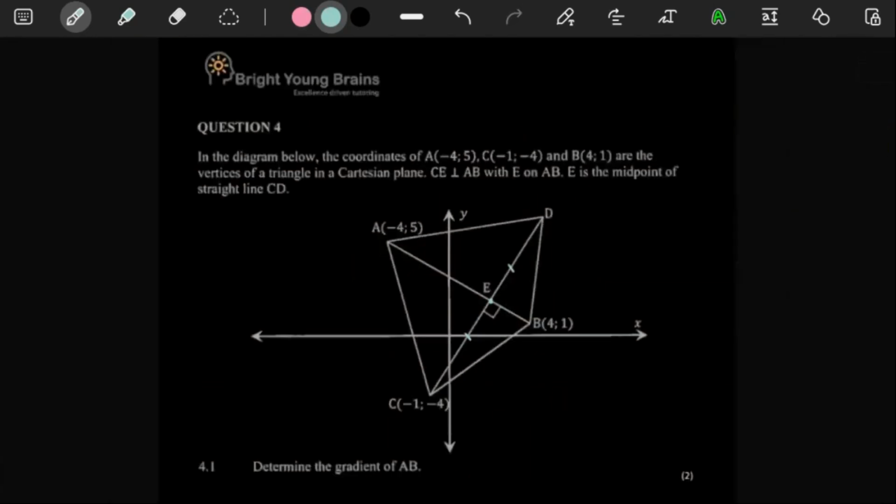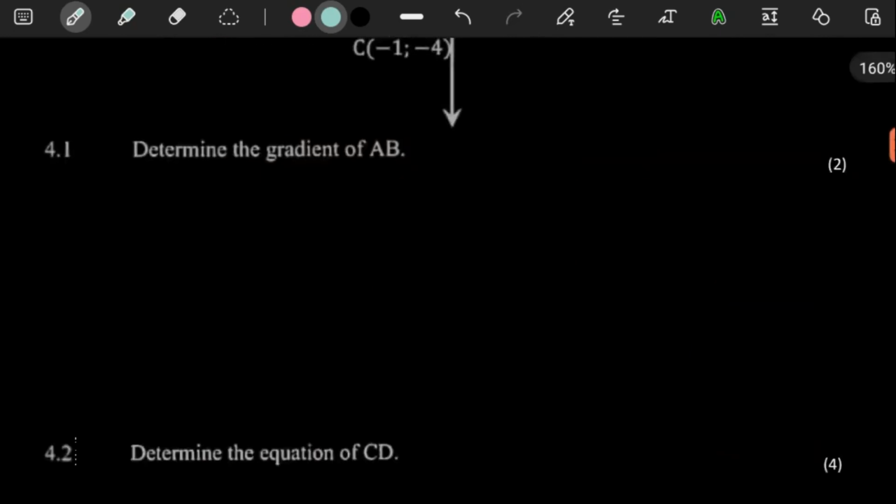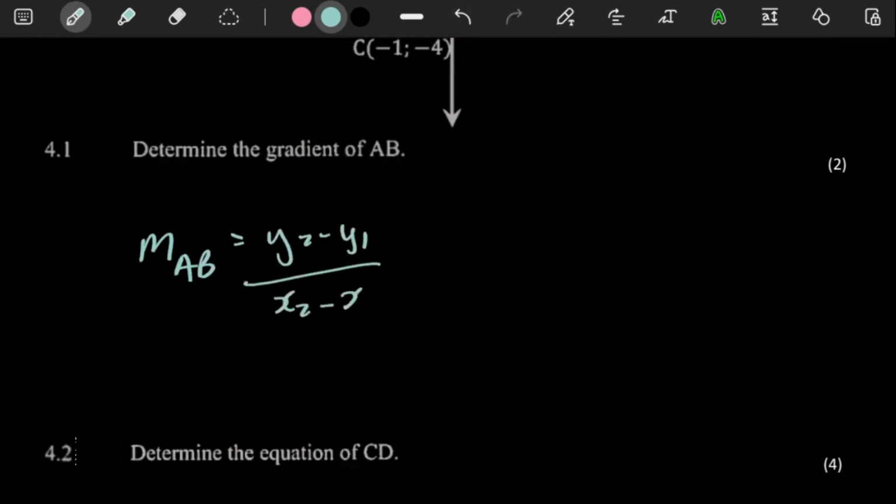Next, for 2 marks, they're asking us to get the gradient of AB. That's not going to be difficult at all, because we're just going to use the gradient formula. Using the gradient formula for AB, we have y2 minus y1 over x2 minus x1.